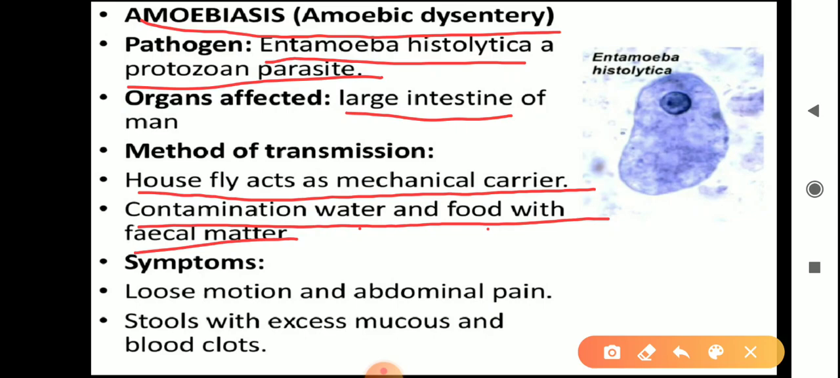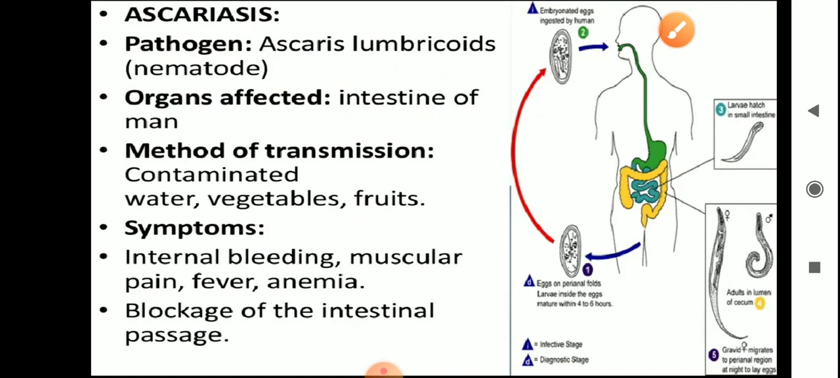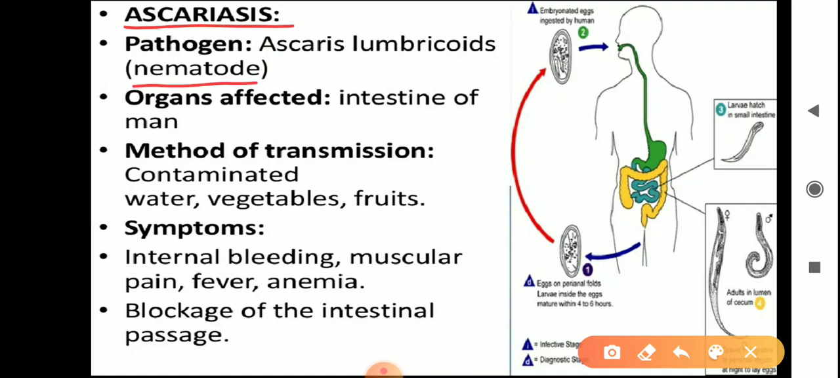Loose motion, abdominal pain, and stools with excess mucus and blood clots are certain symptoms related to this amoebiasis. Now we will move on to the next common disease in humans, called ascariasis. This ascariasis is caused by a nematode called Ascaris lumbricoides, and the organ this Ascaris lumbricoides infects is the intestine.